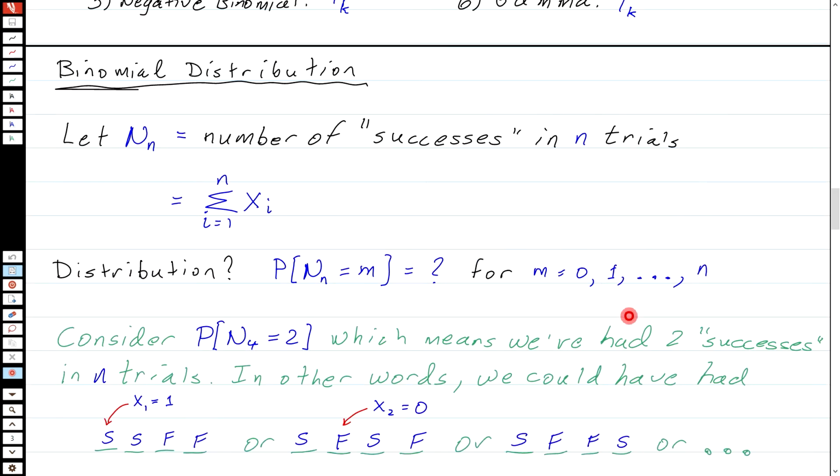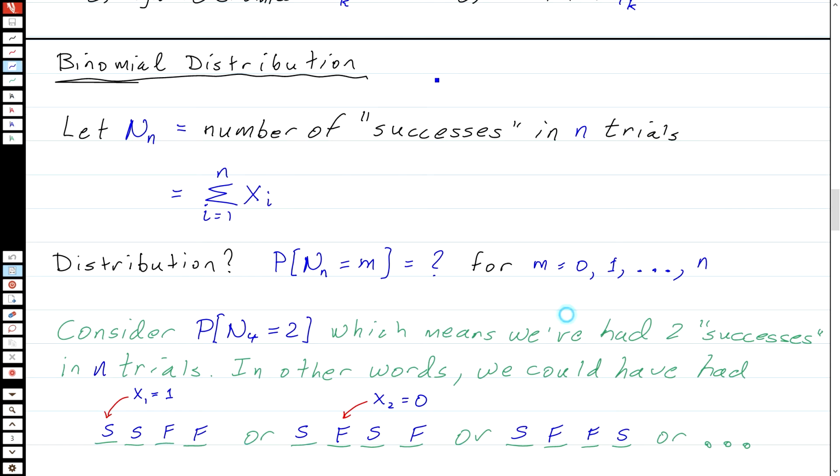Okay, first of all, binomial distribution. Basically, we're going to define N_n to be the number of successes in n trials. The basic idea here is that we have a sequence of trials. Let's just write this. So we've got a sequence of trials, and I'll write these as dashes.